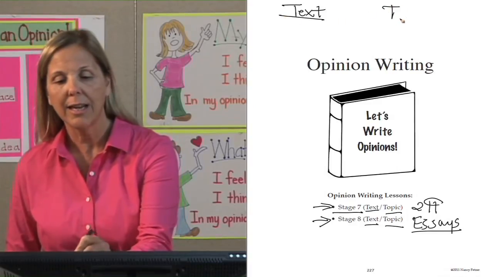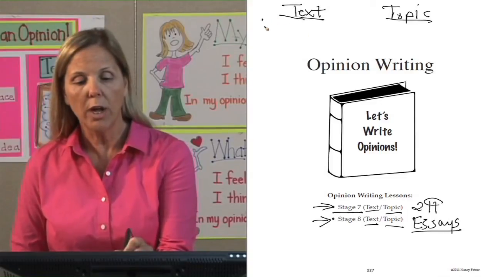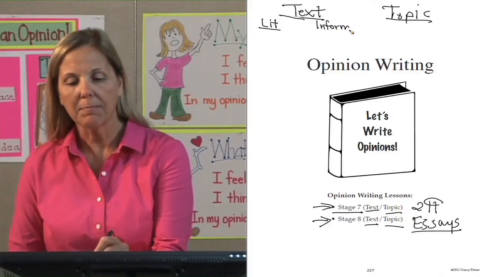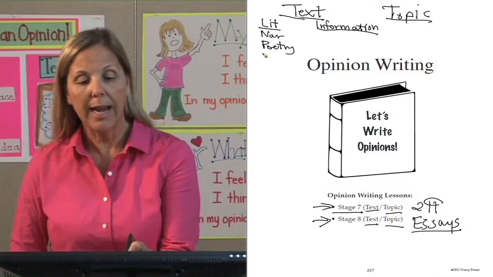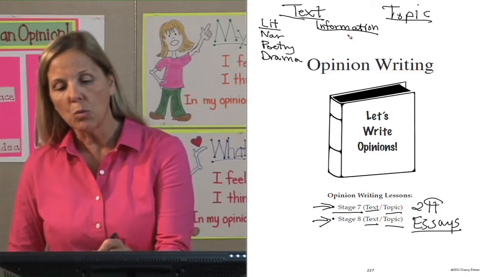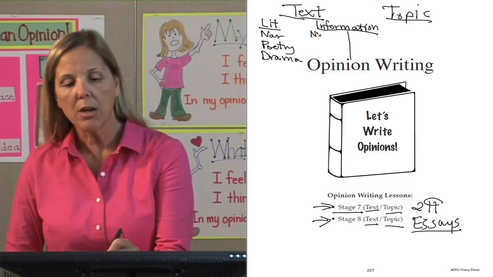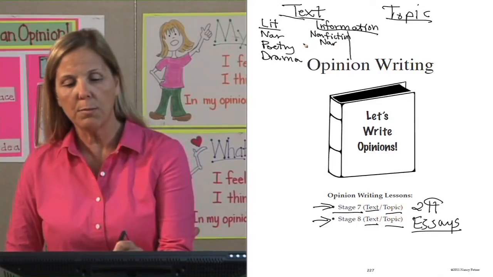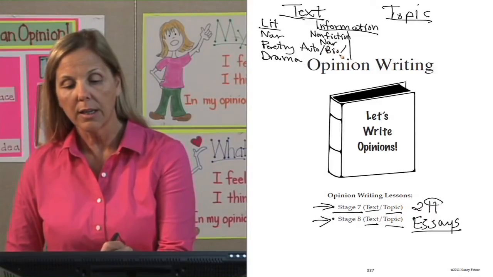When we talk about text or topic, let's look at that a little more closely. We have our text and we have our topic. Text is divided into 2 sections. One is literature and the other is informational writing. When we look under literature, we have narratives, poetry, and drama. For information, we're going to actually divide that up into 2 parts. One will be nonfiction narratives. And those nonfiction narratives could be autobiographies, biographies, or recounts.